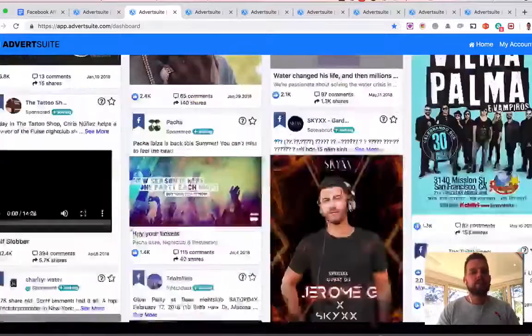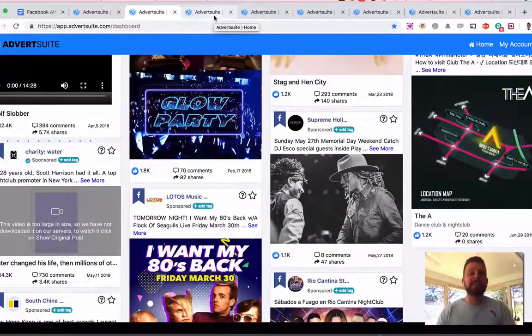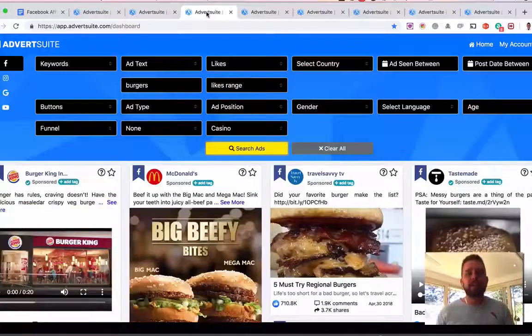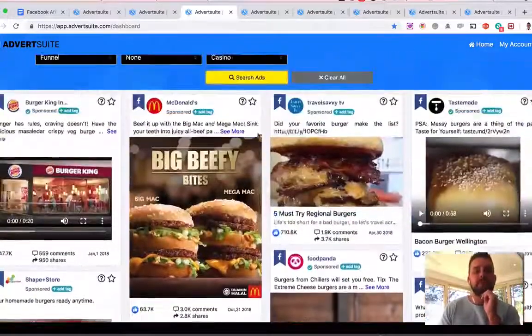And again, as you scroll down, it'll load more and more and more. There's obviously lots of ads related to all niches. We add 10,000 new ads every single day here in ADVERTSUITE. Here's an example using burgers. So if say you're working for a local client that has a burger restaurant or a restaurant in general, again, just typed in burgers and I can see all the different ads in the world related to burgers right now.